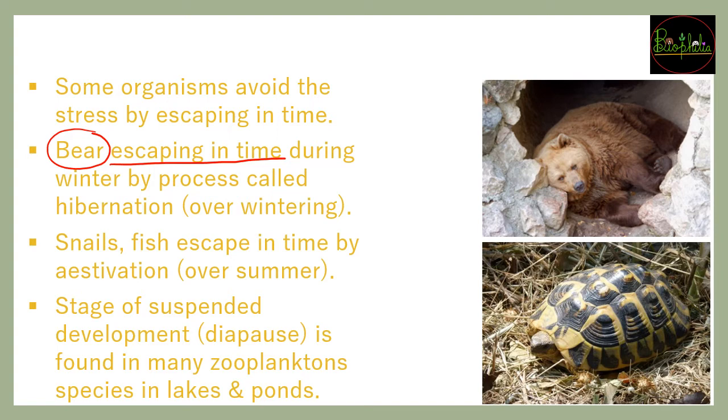So winters के टाइम पे they will undergo hibernation, that is whenever there will be a lot of cold environment, ये bears पूरे टाइम एक ऐसे गर्म जगह पे जाके सो जाएंगे, so that whenever the winter passes away they will come back and continue their life processes. जबकि कुछ animals ऐसे होते हैं like snails, fishes, they will escape during the time of summers. So जब temperature बहुत ज़्यादा हो जाएगा they will undergo a process that is called aestivation. So aestivation यानी बहुत ज़्यादा गर्मी होगी तब ये अपने आप को escape करेंगे, and during the winters when the temperature is low the animals will undergo hibernation.